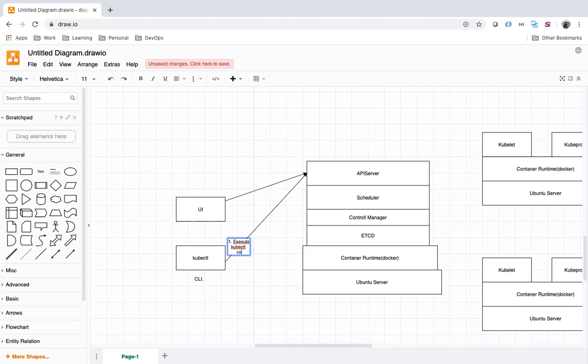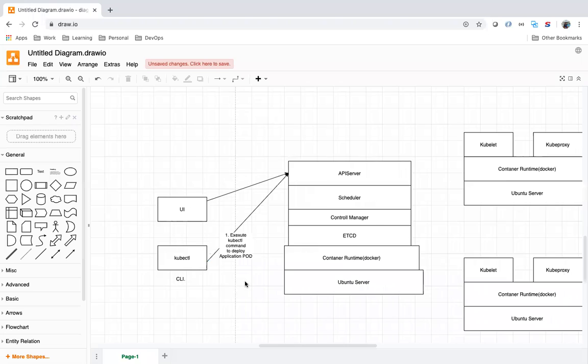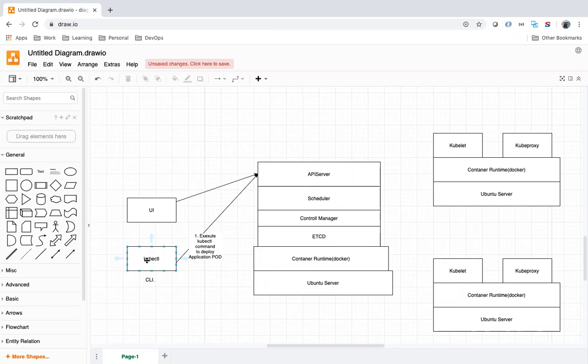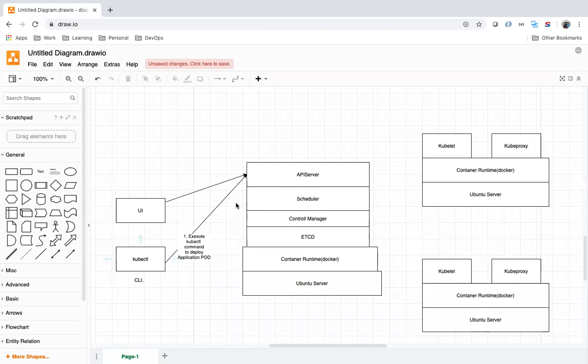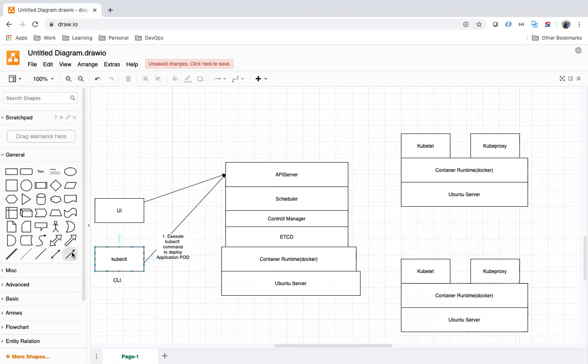kubectl command to deploy application pods. Pod is basically, a pod will have a container. So the moment I execute any kubectl command, the first request goes to the API server.